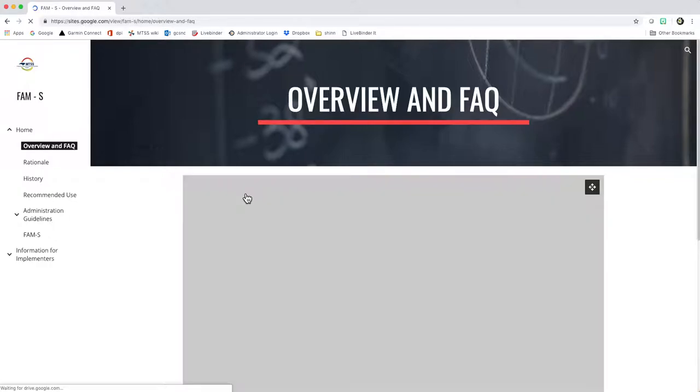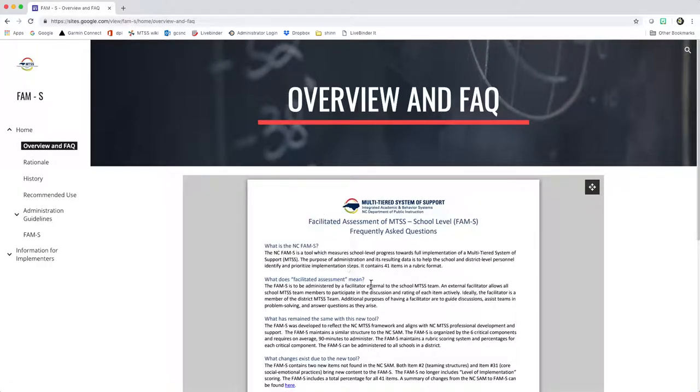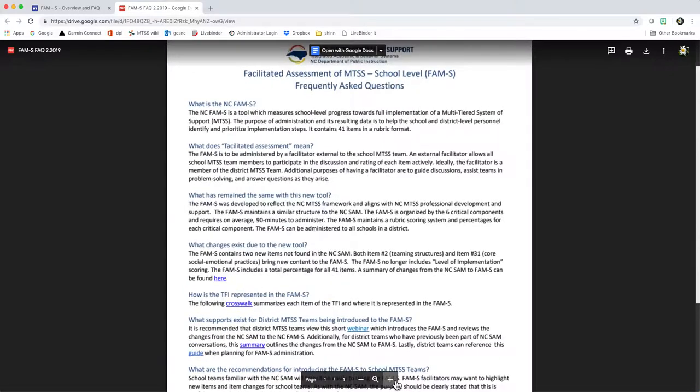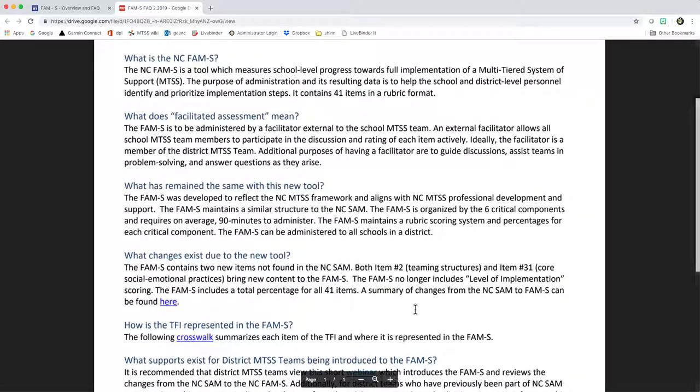Let's review a few of these questions. You can view each document on the web page, or you can use these arrows to pop the document into its own page where you can download it and access the hyperlinks. Let's review a few questions about the FAMS.